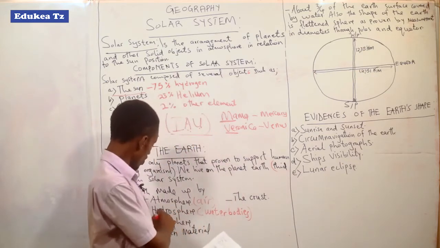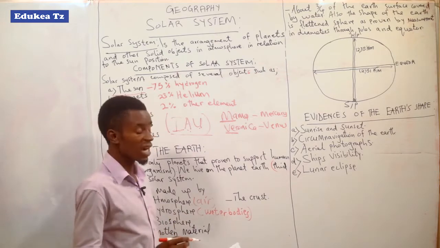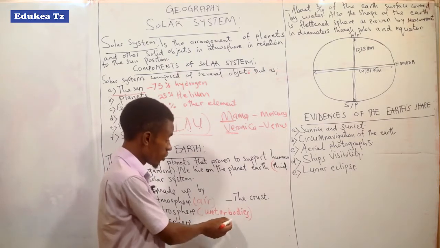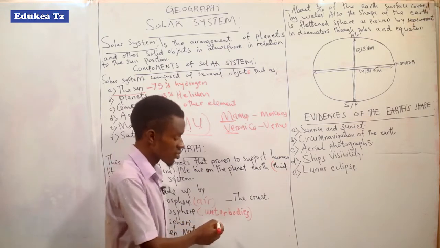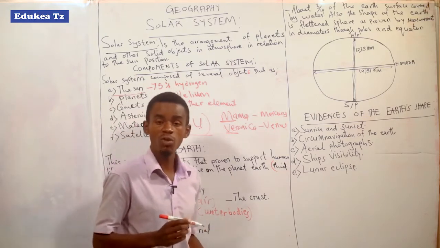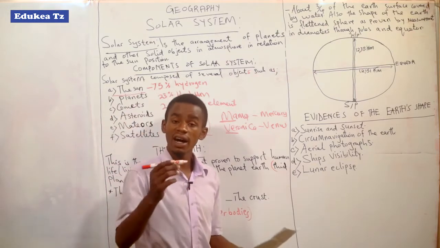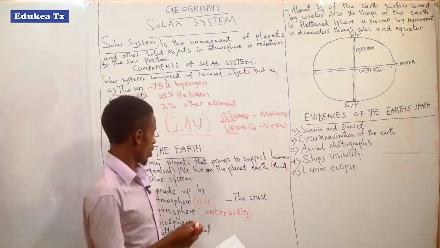The earth is covered mostly by water bodies. When we talk about water bodies, we talk about oceans, rivers, lakes, and other water bodies that you know.